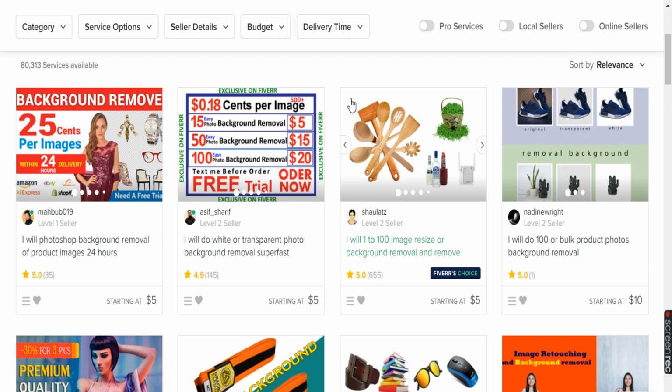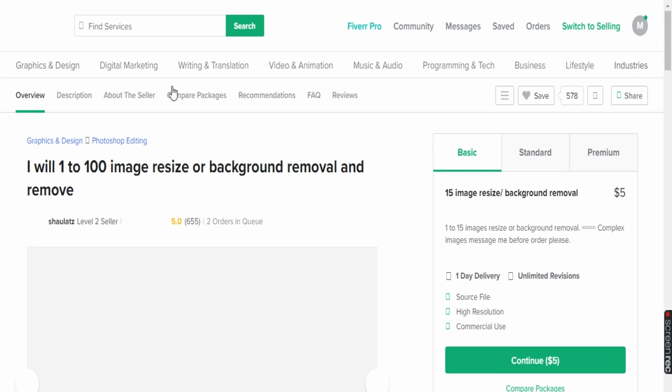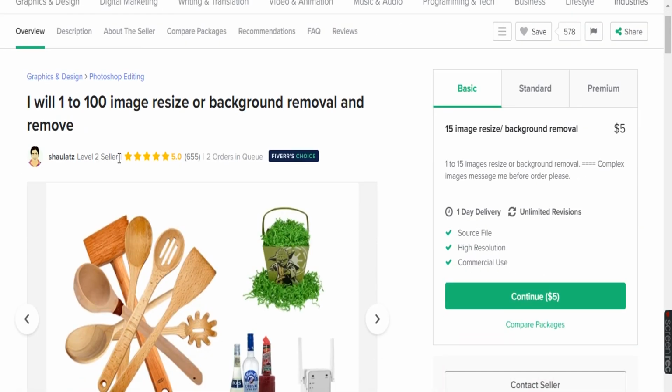At the time of posting gigs, this kind of description will be asked for, so you need to make your own description and enter it here. I'll click this and read the information they have provided. So, 1 to 100 image resize or background removal.